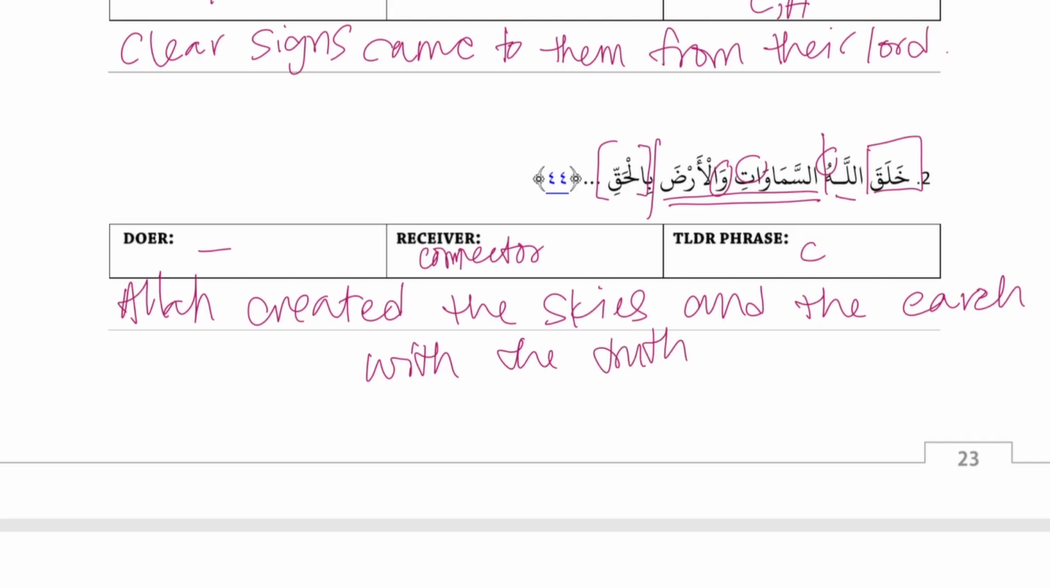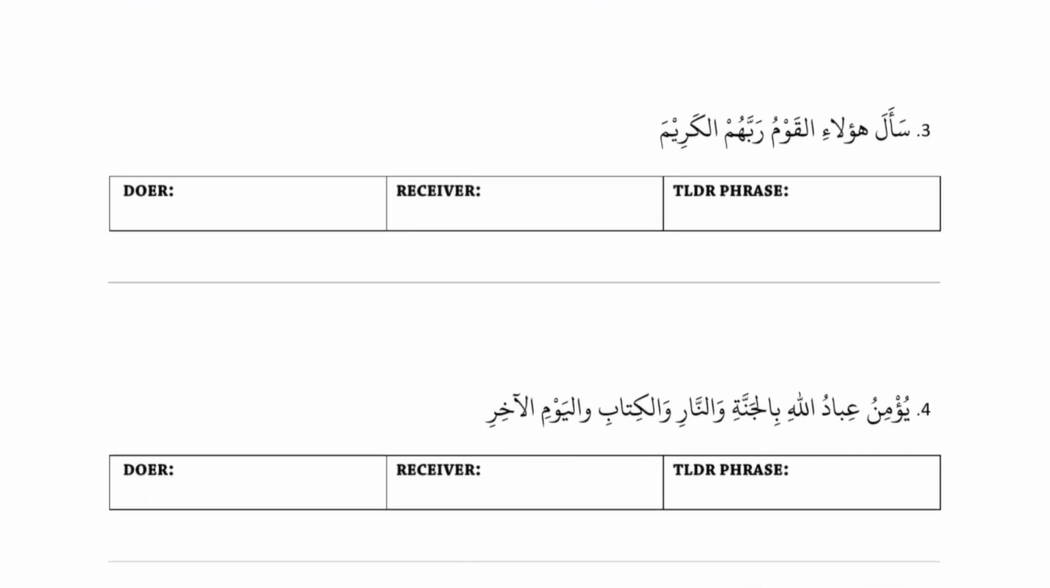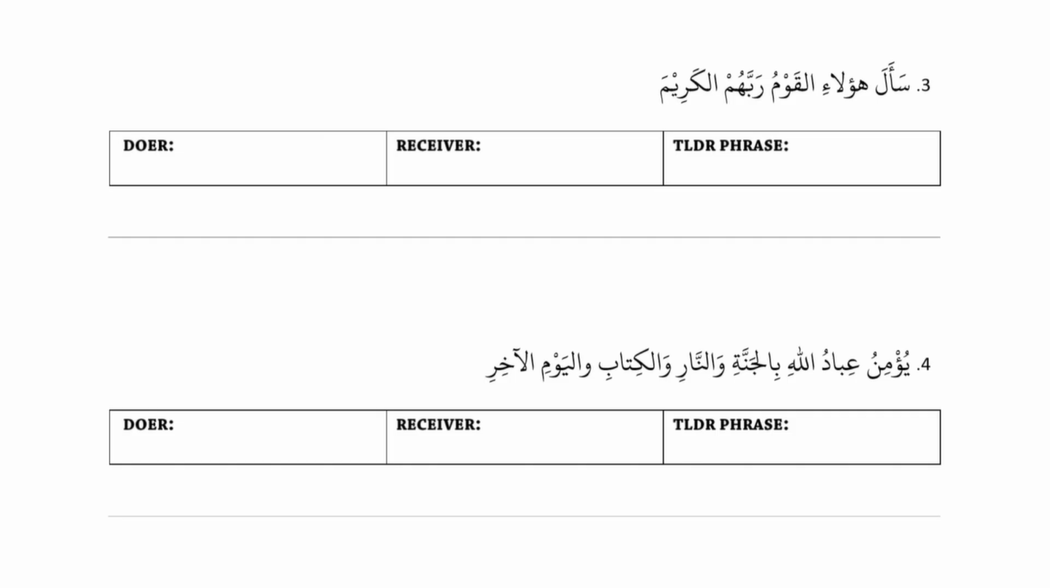Very good. Okay, number 3: سأل هؤلاء القوم ربهم الكريم. Okay, so سأل is our first word, so it's our action, so we box it off. Good. And then هؤلاء and القوم are related because هؤلاء is a pointer, and القوم is a word coming after that has an al. Good. And then القوم and رب are not related because القوم is specific, رب is general.